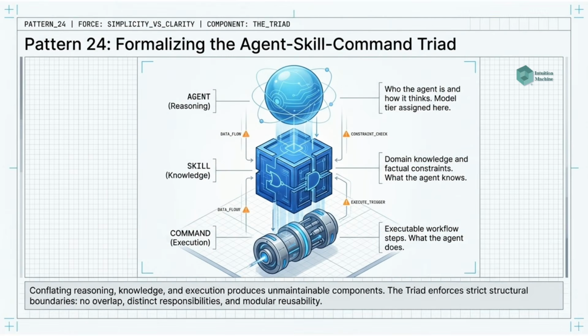Pattern 24. Agent Skill Command Triad. Problem. A system that conflates reasoning, who the agent is and how it thinks, knowledge, what the agent knows about a domain, and execution, the specific steps the agent follows for a task, produces components that are simultaneously hard to understand, hard to reuse, and hard to maintain. Solution. Formalize three distinct component types with explicitly different roles and no overlap between them.